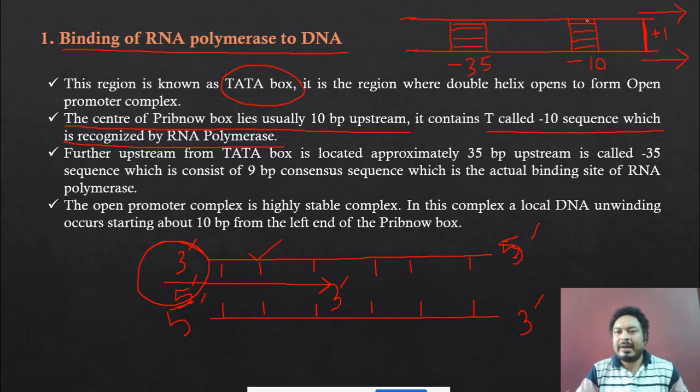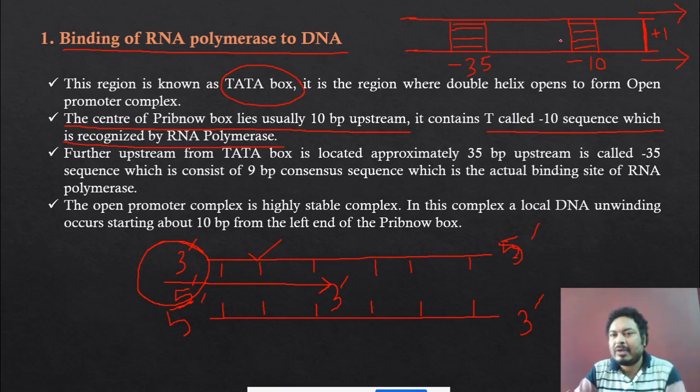So the -10 sequence, the -35 sequence, and this is the +1 sequence. That means the synthesis occurs in this direction. Now RNA polymerase binds in this area, which is called -10. And -10 has the Pribnow box. So the TA box, the 7 base pair sequence, is found in this area.